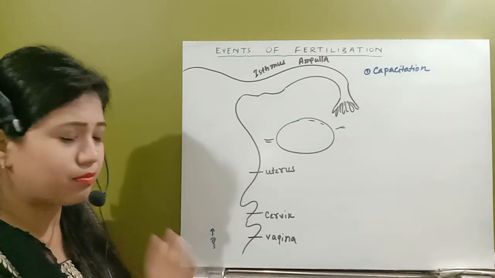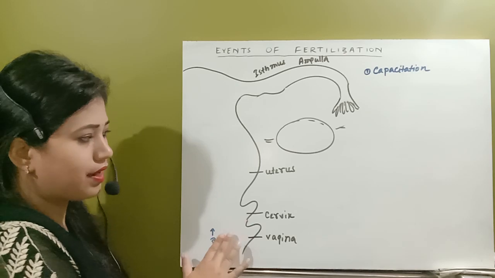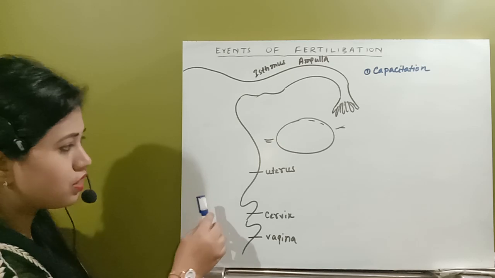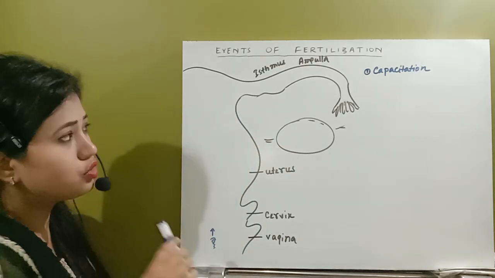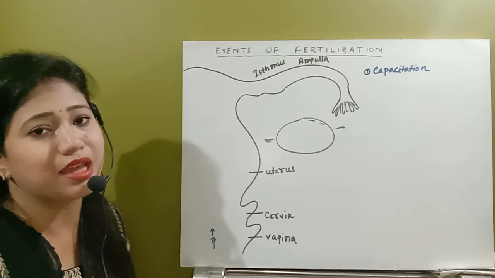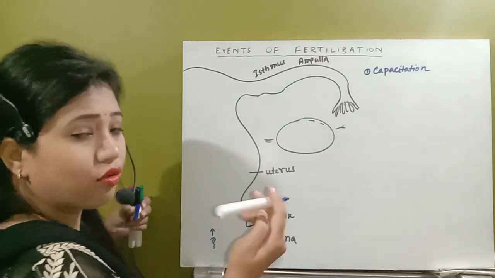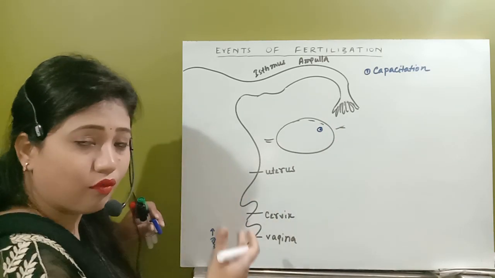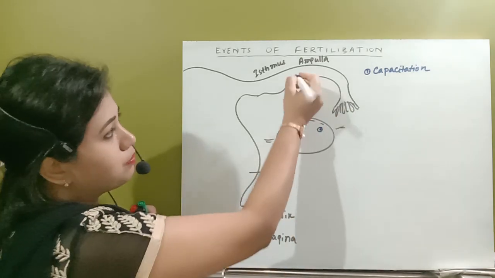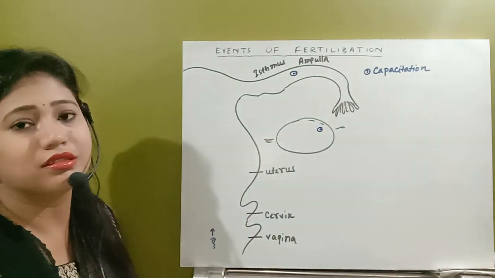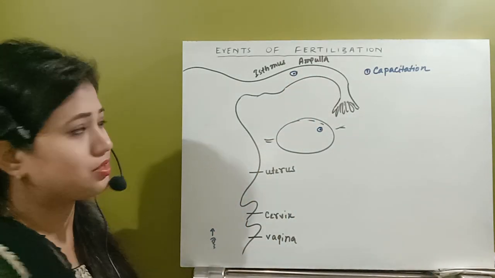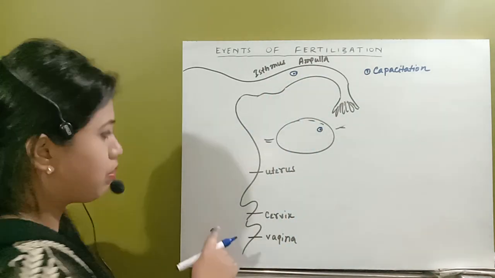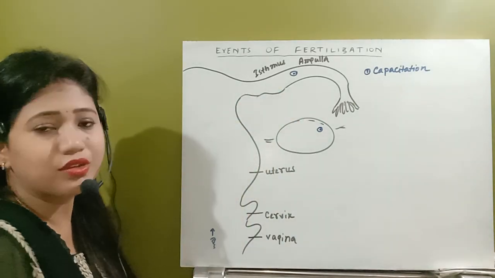So that spermatozoa will now rise from the cervical canal upward. In that time period, we should also know how it will move against gravity towards the region of fertilization, that is the ampullary isthmic region. The ovum that was popped by the ovary is caught by the fallopian tube, and that ovum reaches the site of fertilization, the ampullary isthmic region. So the sperm has to move to this region. How will this happen?